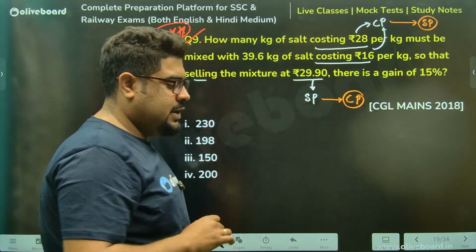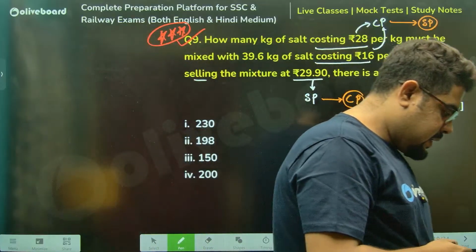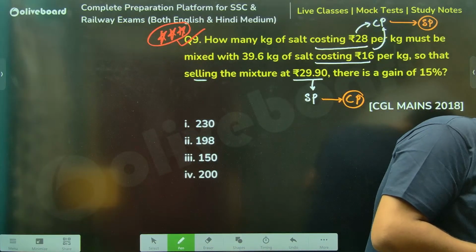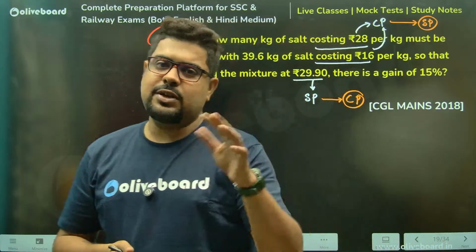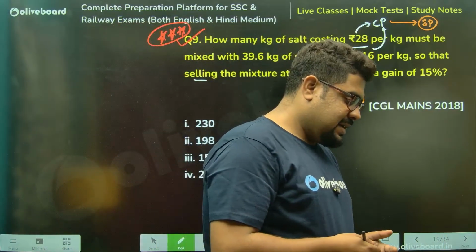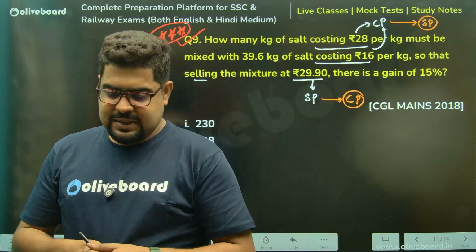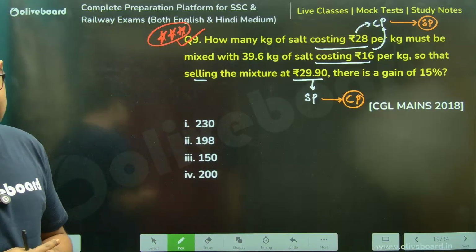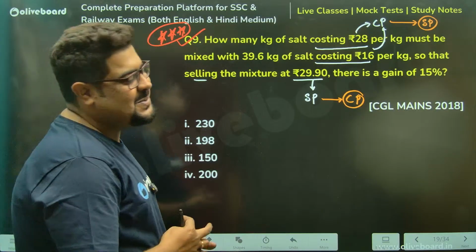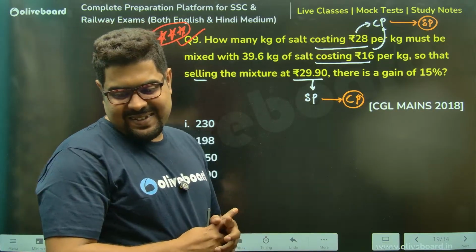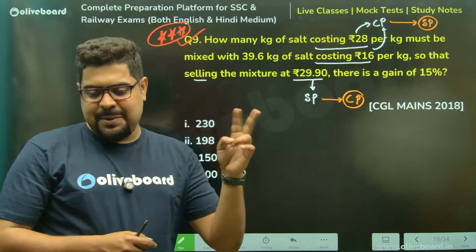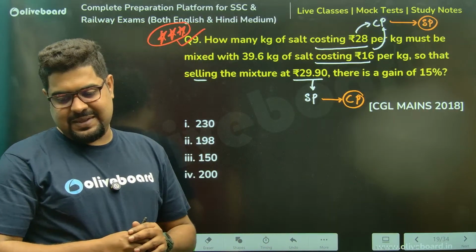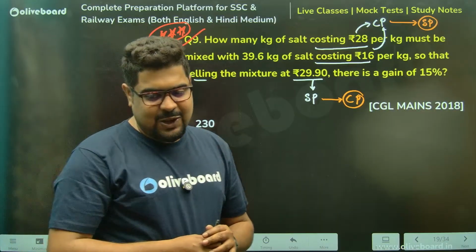Which is better? Which feels better? Allegation you can only use for 2. More than 2 you cannot use it, brother. Right? I don't even know the answer, I have to do it. Now tell me, which option is better to do? CP to SP or SP to CP? And with logic I need.